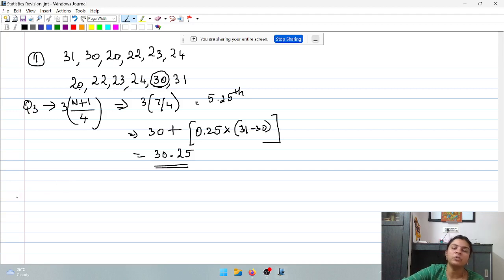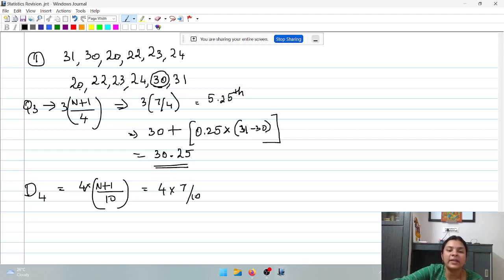Now similarly you can do this for deciles, percentiles, any of them. For example, if I ask you to calculate D4. D is decile. Decile means it has to divide the observations into 10 parts. So we take it as (n plus 1) by 10. For D4, it is 4 into (n plus 1) by 10. So your value will be 4 into 7 by 10, which is the 2.8th position.